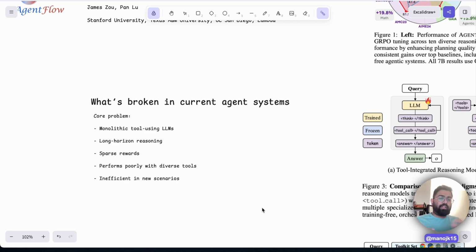So you have different trajectories of tool usage as well. For a very new kind of question, it can figure out that tool A is always used for this particular thing, tool B is always used for this particular task, and tool C is always used for another. So it figures out the kind of reasoning of tool usage as well.